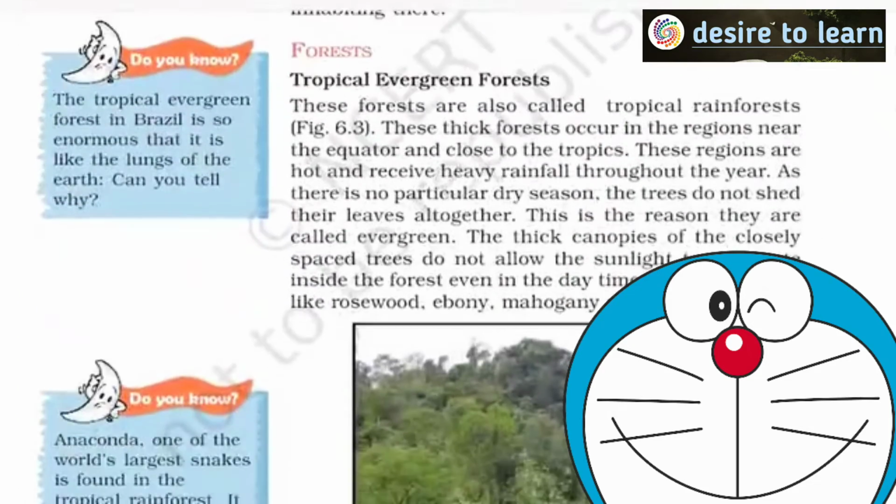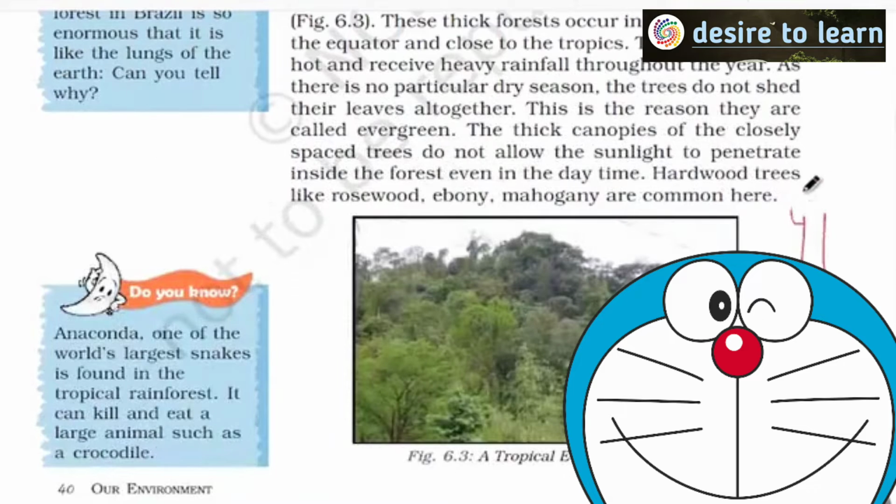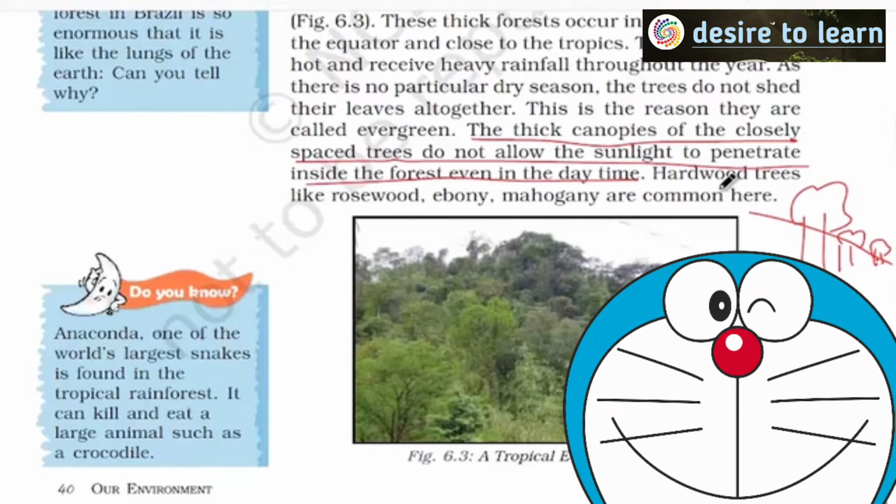The first classification, which is very, very important for us, is about the tropical evergreen forests. When we talk about the tropical evergreen forest, we usually see that you have large trees, then small trees, and usually we see a layer, and there will be no space left for the sunshine to go down. We call this a thick canopy. The thick canopies of the closely spaced trees do not allow the sunlight to penetrate even in the daytime. Hardwood trees, rosewood, ebony, mahogany are common.